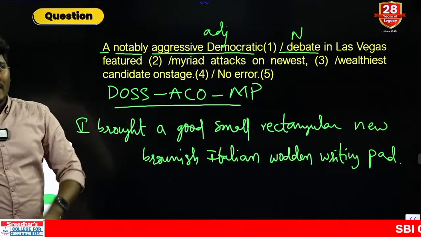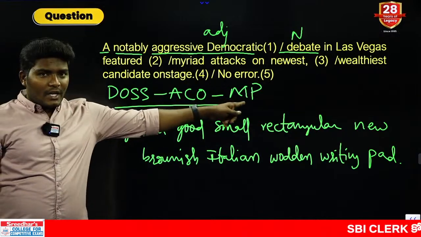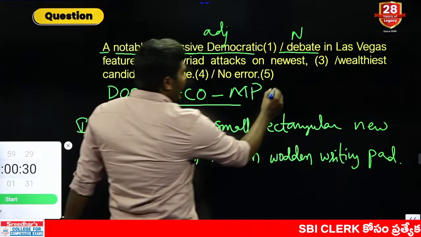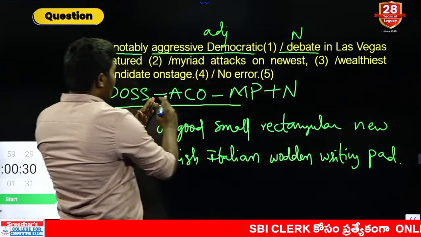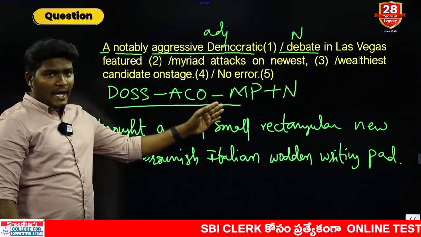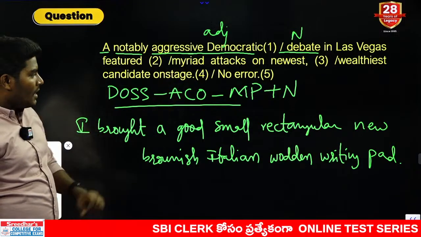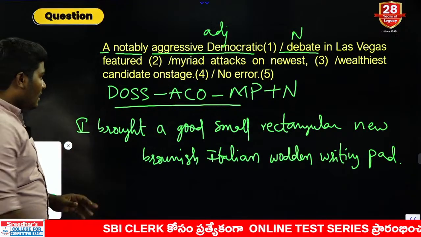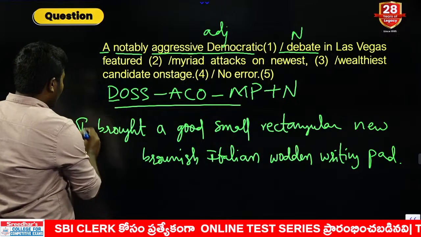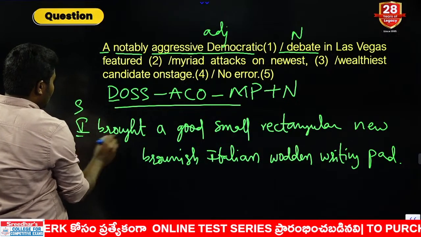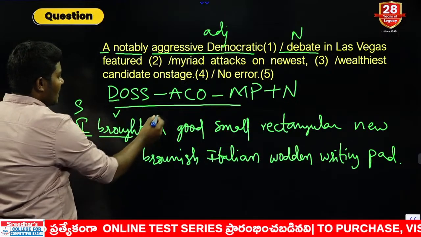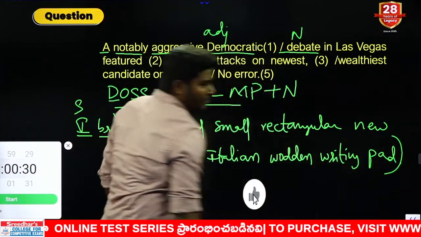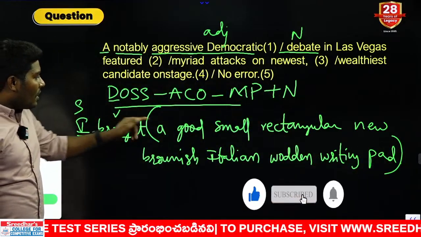This is nothing but the order of adjectives. All these combinations are nothing but adjectives, and at the end you can directly use a noun. I made it short, that's why I have written an acronym here. You should follow this acronym. Look at the acronym very carefully. First one is D. See, the subject of the sentence is I, the verb of the sentence is this, and all this is nothing but the object. Simple logic is, I bought a pad.